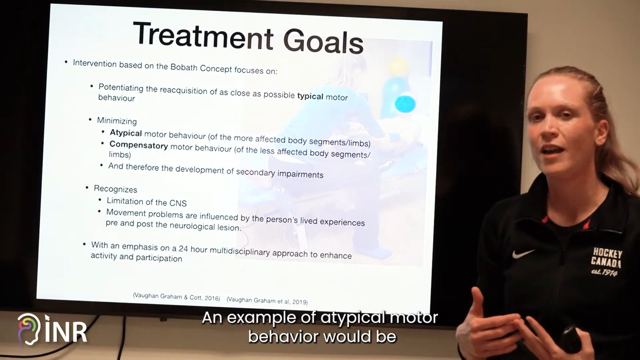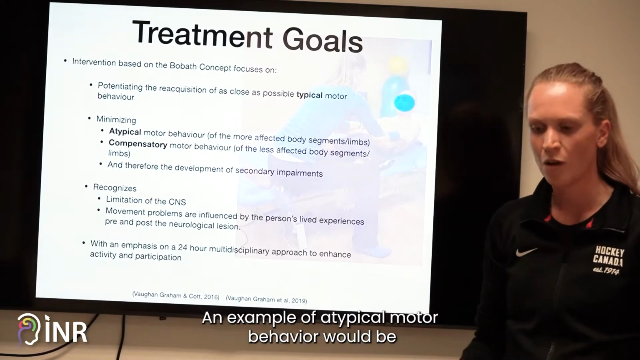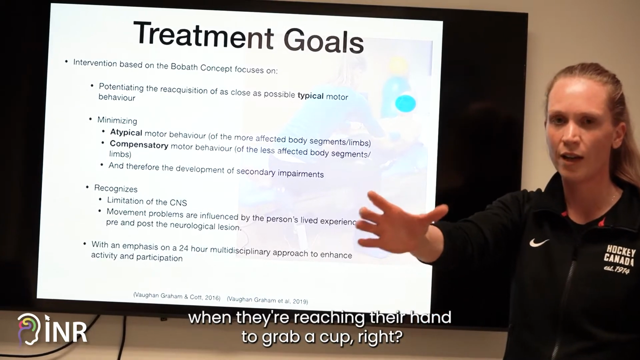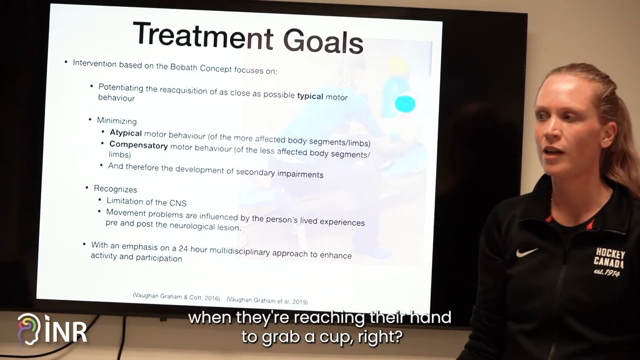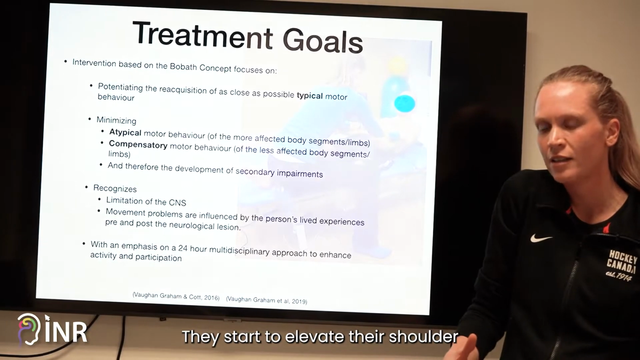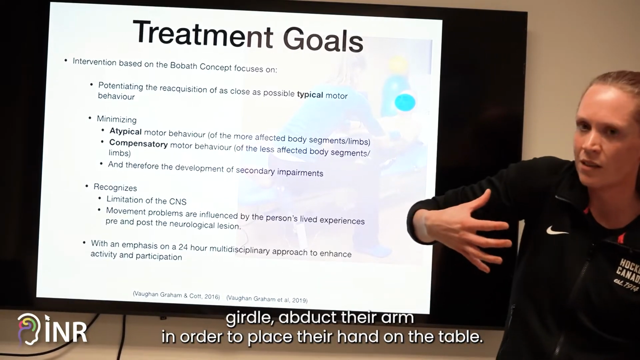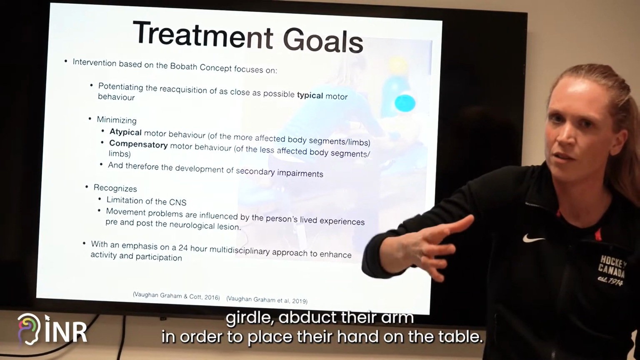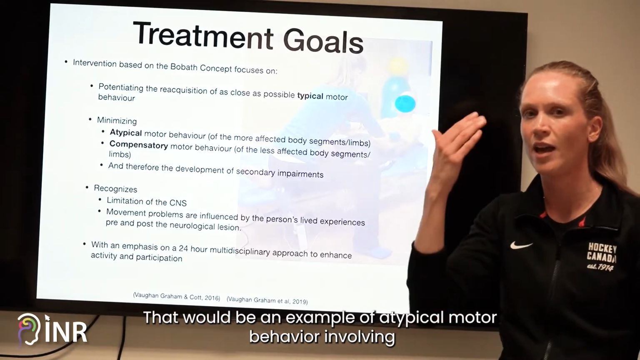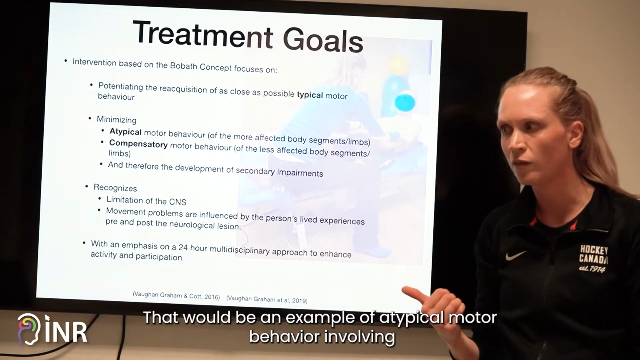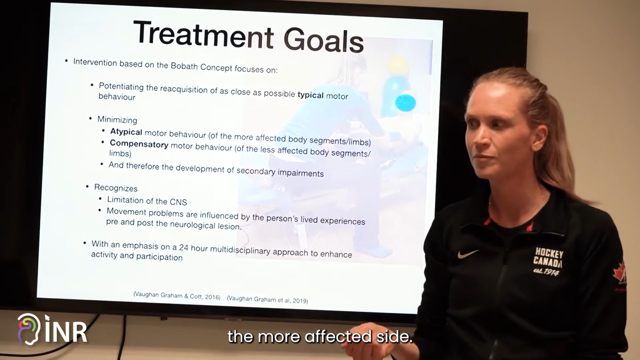So for example, if somebody's had a stroke, right, and their more affected side is their right side, an example of atypical motor behavior would be when they're reaching their hand to grab a cup, right? They start to elevate their shoulder girdle, abduct their arm in order to place their hand on the table. That would be an example of atypical motor behavior involving the more affected side.